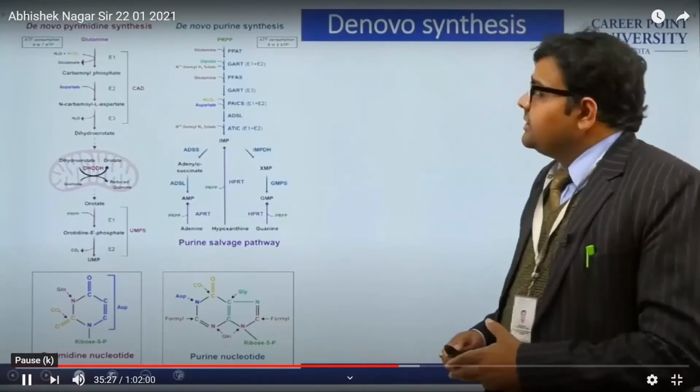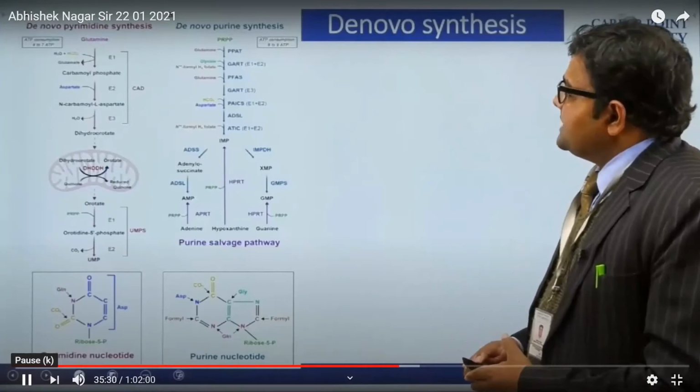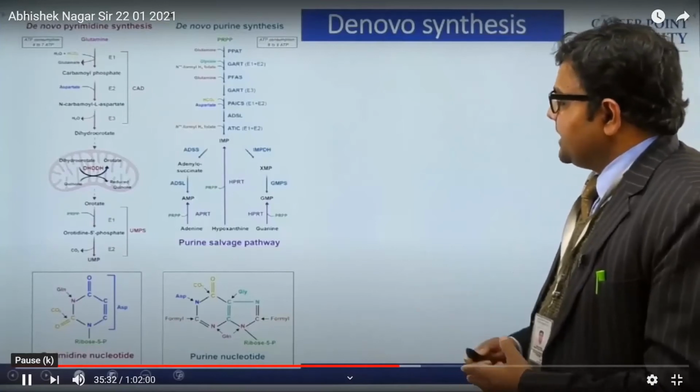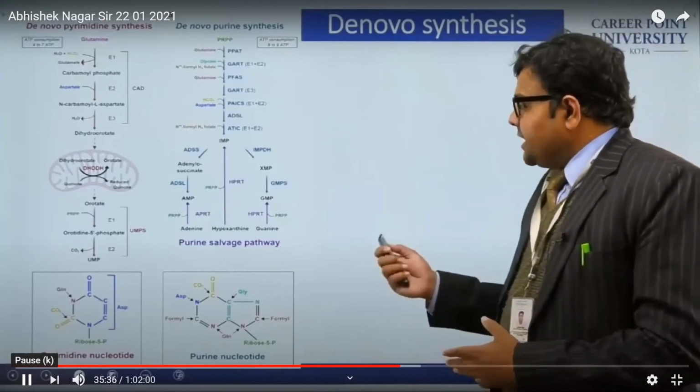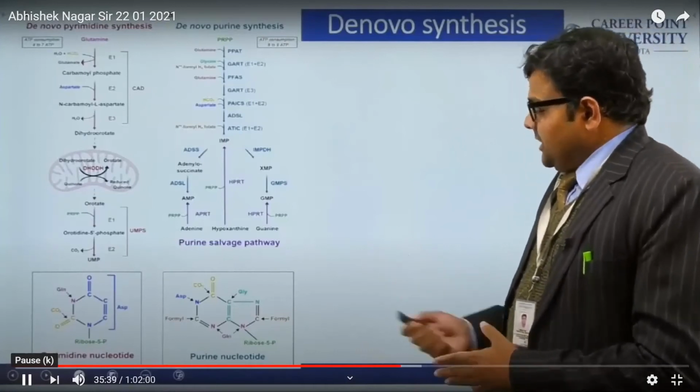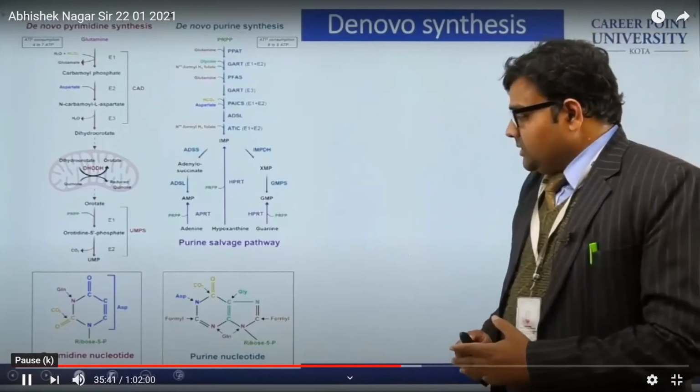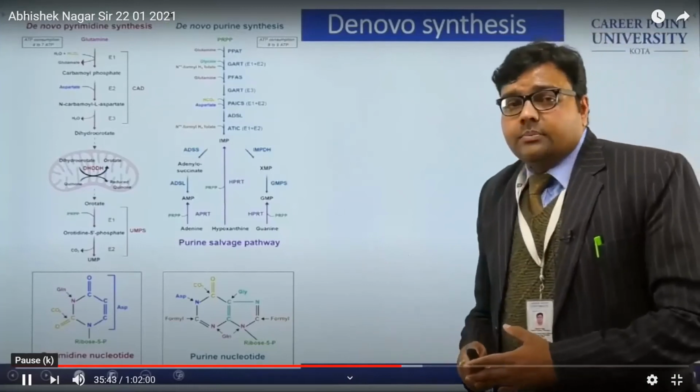Now in the case of purine synthesis, this also starts with the purine salvage pathway, with adenine, hypoxanthine and guanine, and finally we form the purine nucleotide.